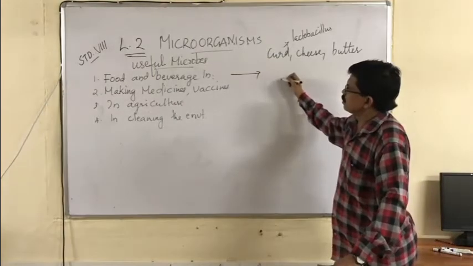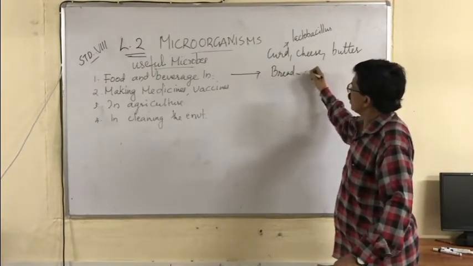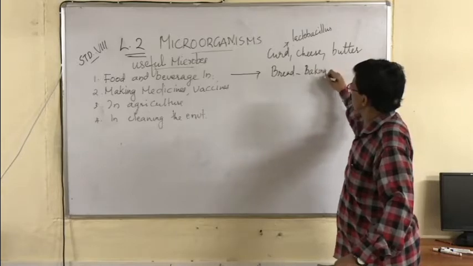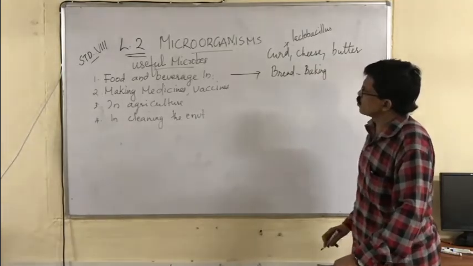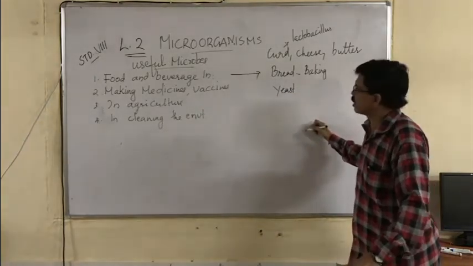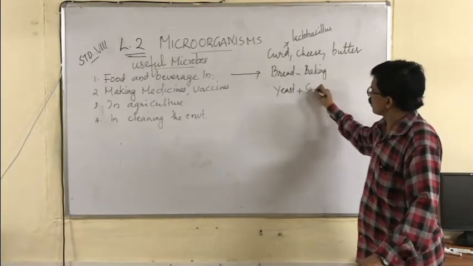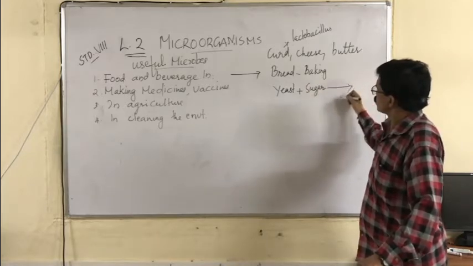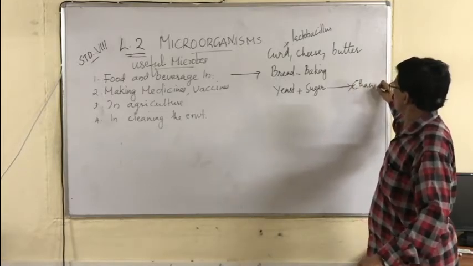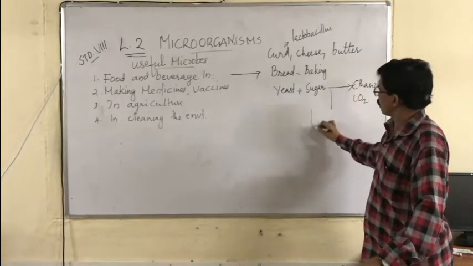Then in the baking industry, bread and buns are made. In the baking industry, what do we use? We use microbes such as yeast. Yeast is a unicellular fungus. This will act on sugar and produce ethanol, ethyl alcohol, plus carbon dioxide. This process is called fermentation.